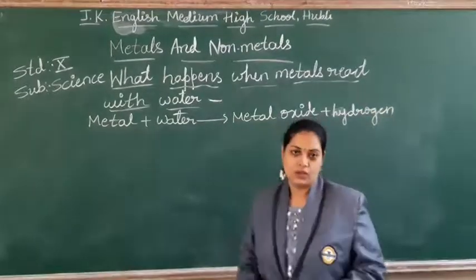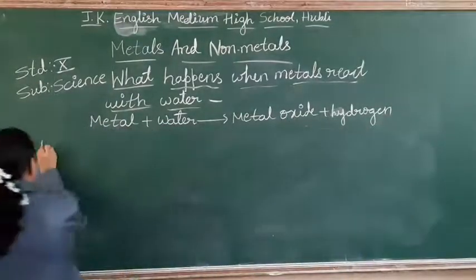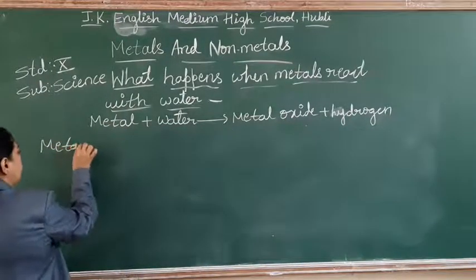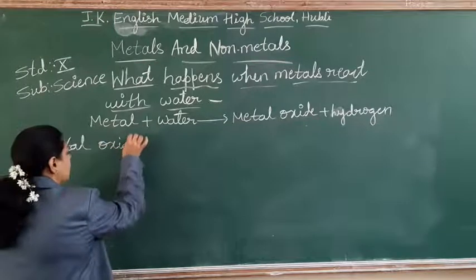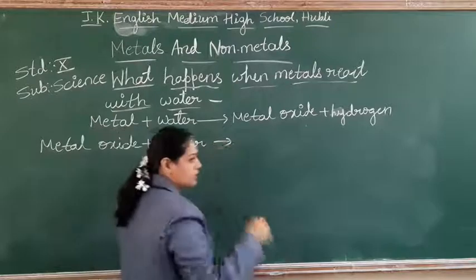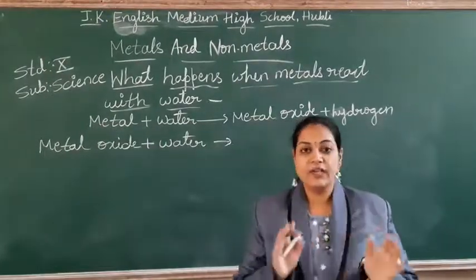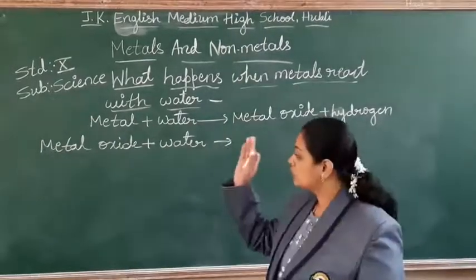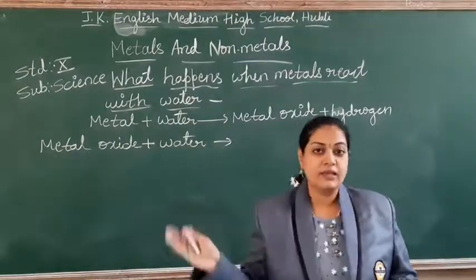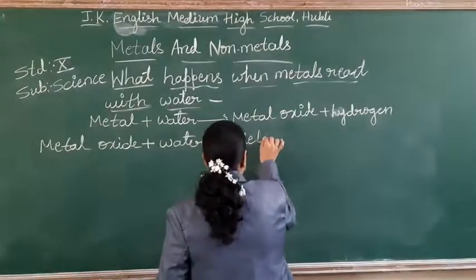But this metal oxide further reacts with the water. If the metal is highly reactive, the reactivity will not stop, students. So those metal oxides further react with water to form metal hydroxide.